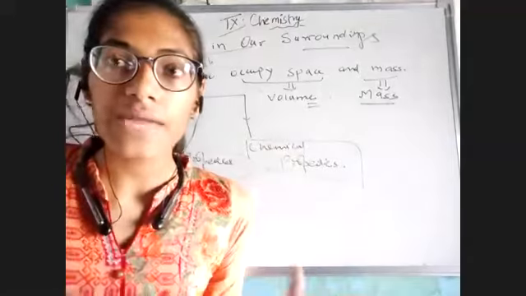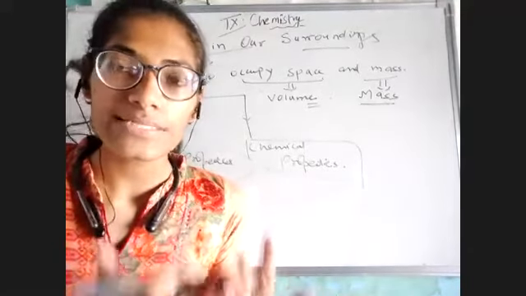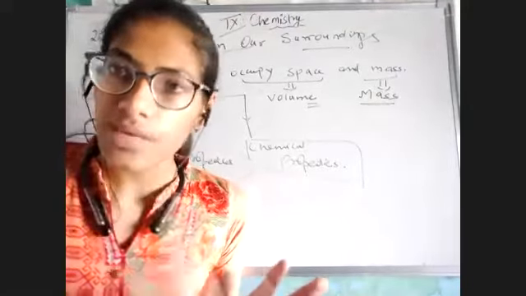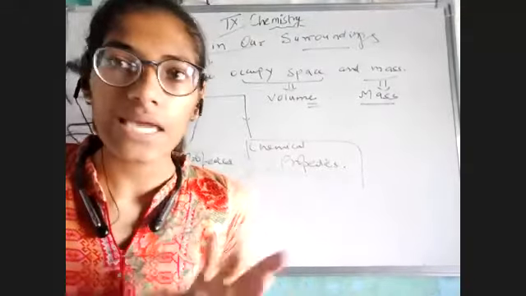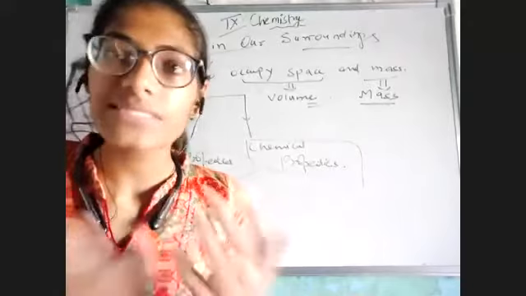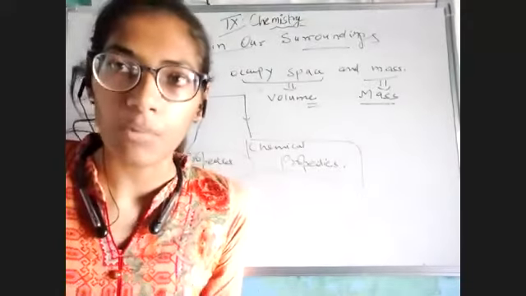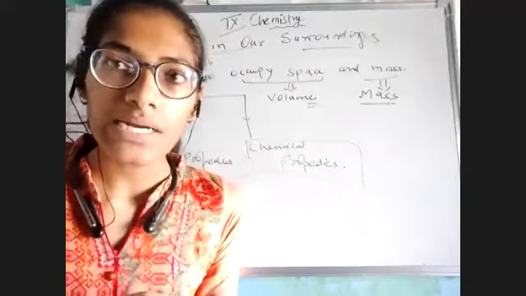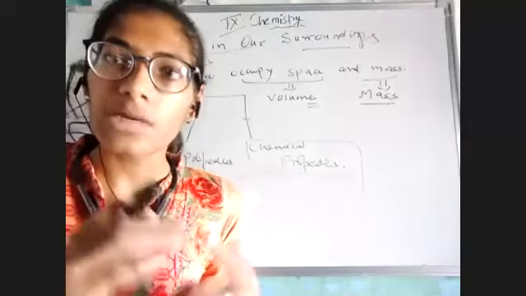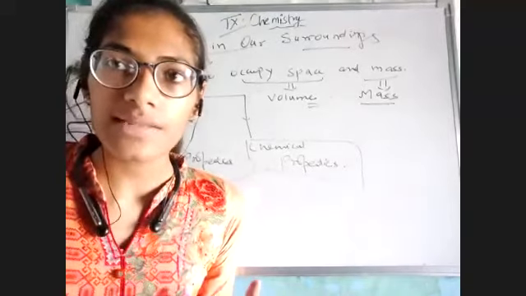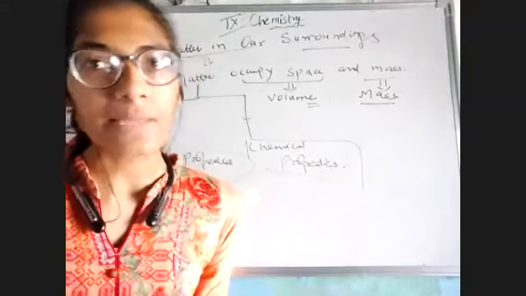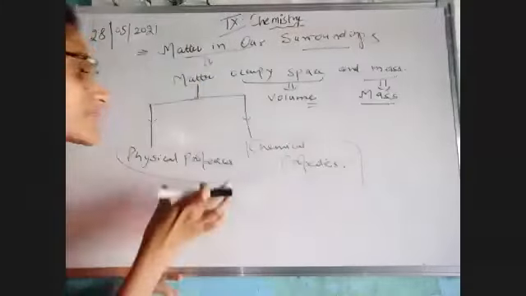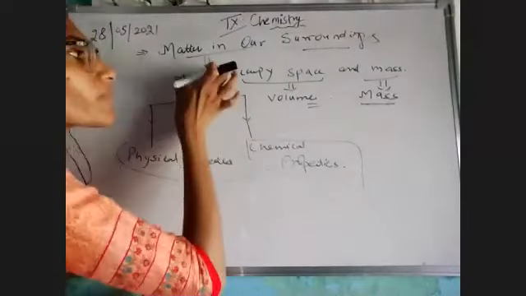That means physical property is what we can see by just looking at matter or interacting with it, like what its state is, how it smells, what its color is. These are known as physical properties, which we can observe by looking, touching, smelling, tasting, and so on.